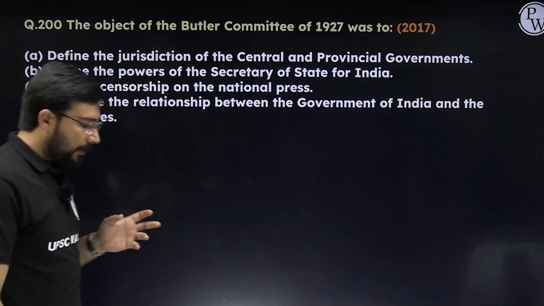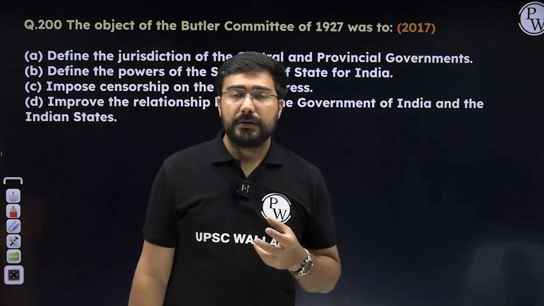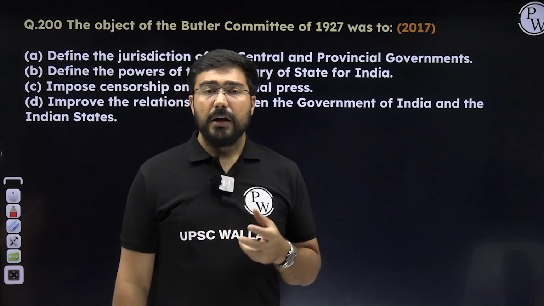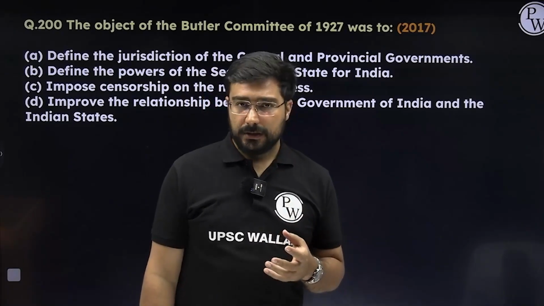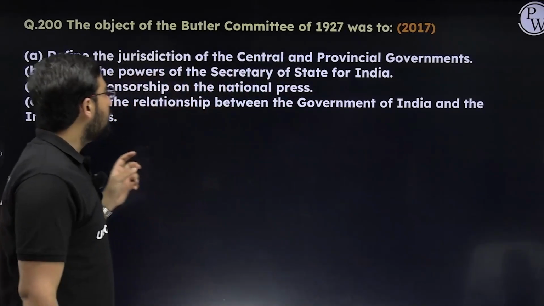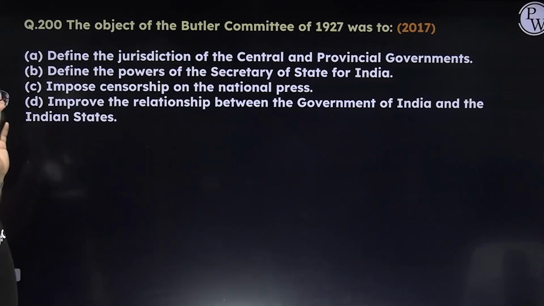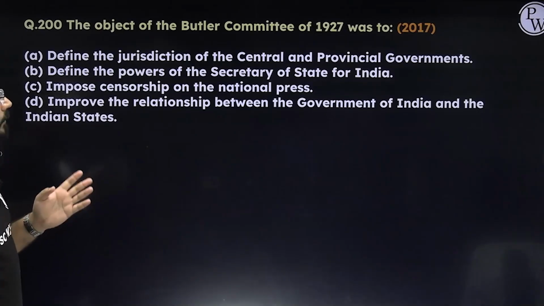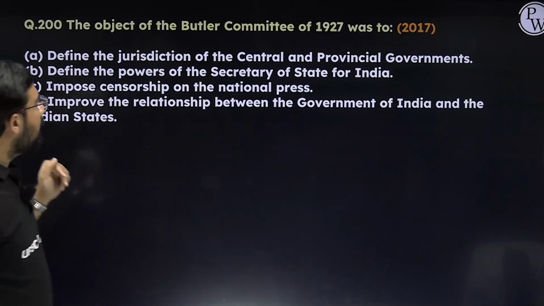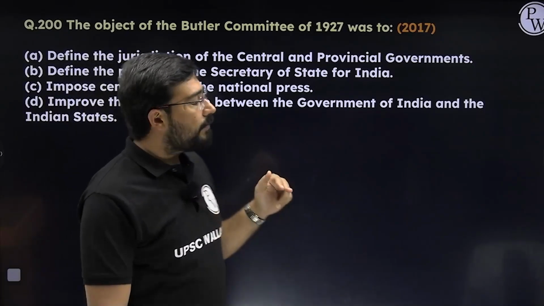Next, Butler Committee. Now this was a question. UPSC is now not asking too many of these committees, but you can make a small list of them. So please try to make few list. Okay. The Butler Committee defined the jurisdiction of the central and state government. Okay. Define the powers of the Secretary of the State. It's like the first statement, if you see, define the jurisdiction of central and provincial government.